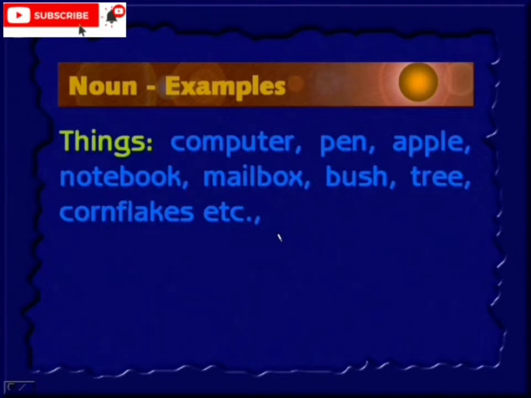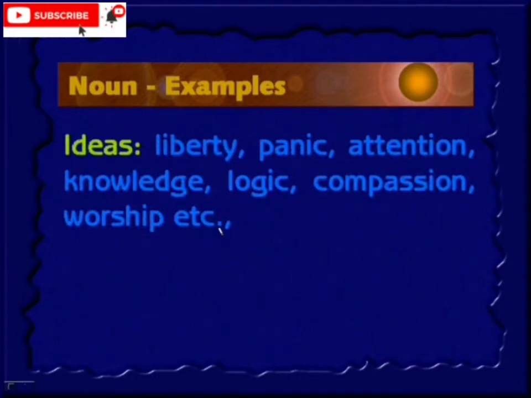Things. Things like computer, pen, apple, notebook, mailbox, bush, tree, cornflakes, etc. These are examples of nouns. Things. Anything you take, that is a noun. Ideas. Liberty, panic, attention, knowledge, logic, compassion, worship, etc. These are ideas. They also come under the noun.